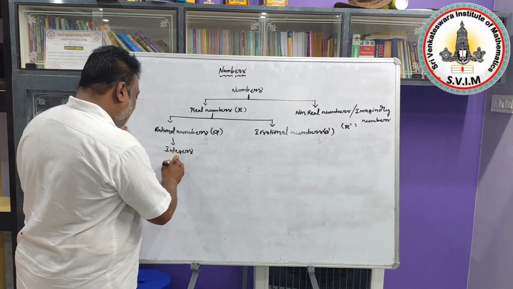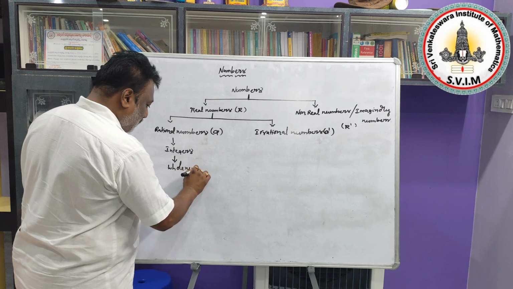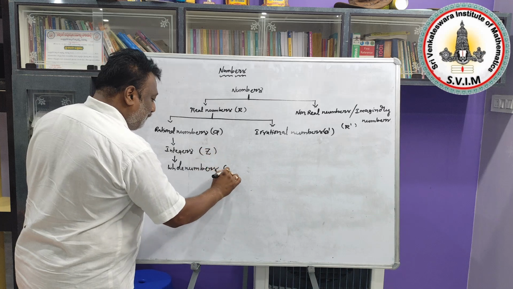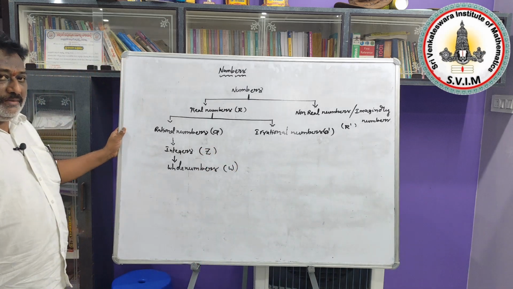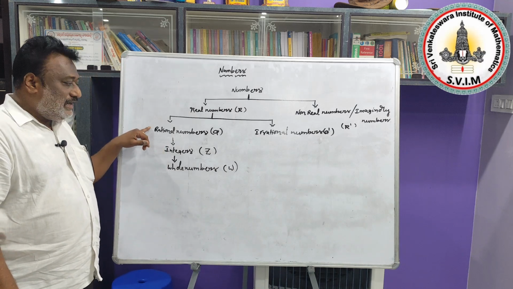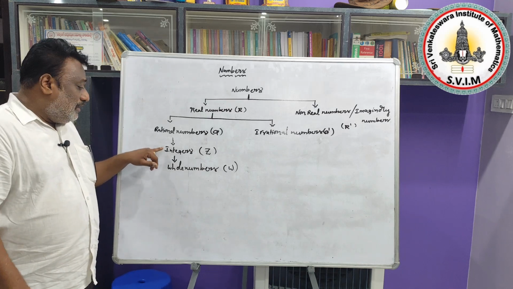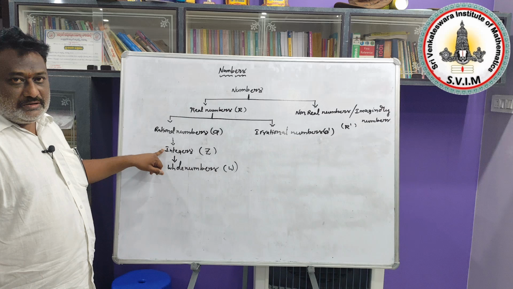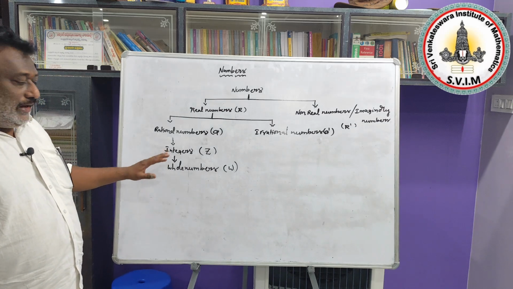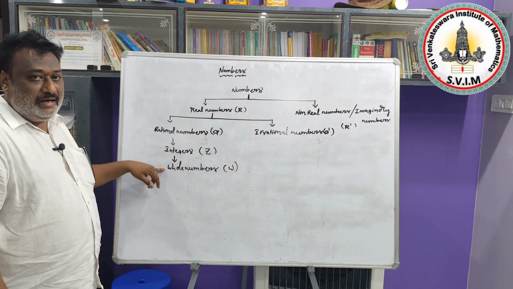After that we need to take whole numbers. Integers are represented by capital Z and whole numbers are represented by W. Now listen to me, all whole numbers are integers, all whole numbers are rational numbers, but all integers are not whole numbers, because integers have negative numbers also, but whole numbers won't have negative numbers. In that way we can say all whole numbers are integers, but all integers are not whole numbers.